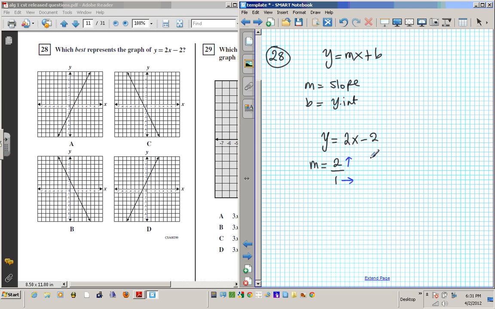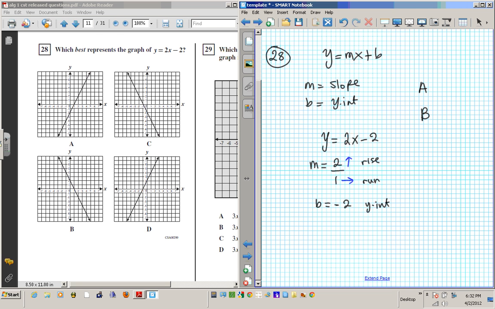So what is the y-intercept? b is negative 2. Okay, this is your y-intercept. So remember, rise over run for slope, and this is your y-intercept. Okay, so which graph starts from negative 2 and then goes up 2 and over 1? Let's see. A starts from negative 2, so it's a potential candidate.